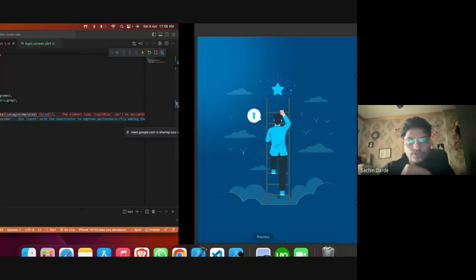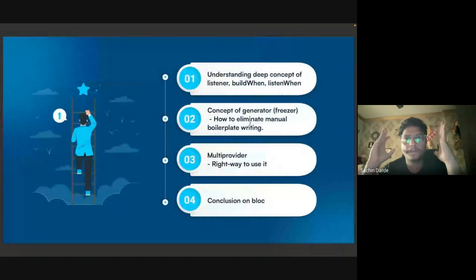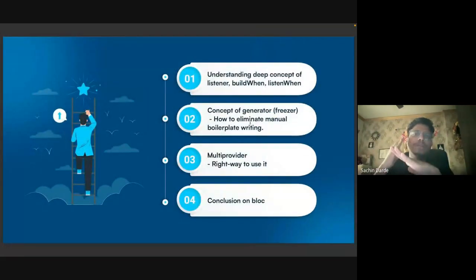So just to conclude, today we learned how we can use listeners, then buildWhen and listenWhen. These are part of the original block and also part of the advanced block itself. Then we also learned how we can use freezed, and understood how the generator works, what the advantages are, and how we can reduce boilerplate with it. And lastly we got a hold of multi-provider. You can find out how to initialize it on their official site.